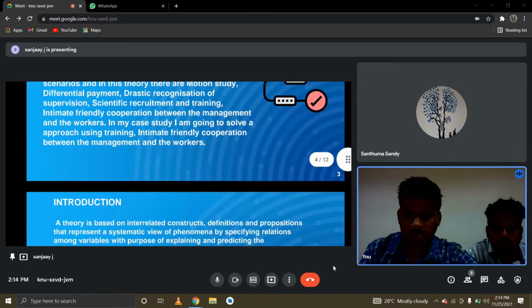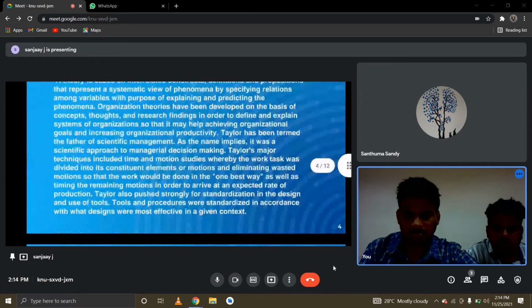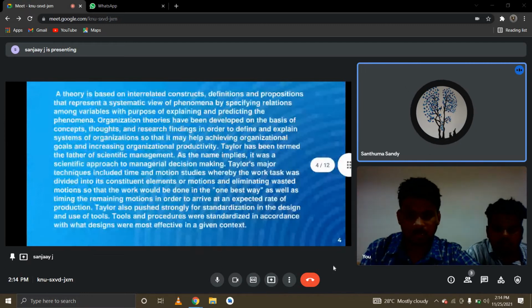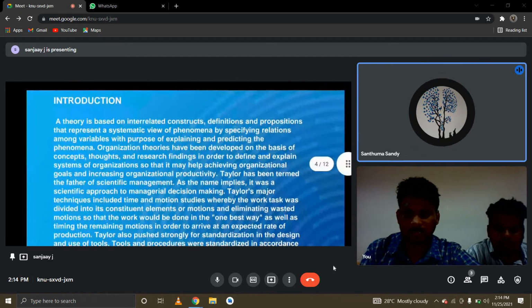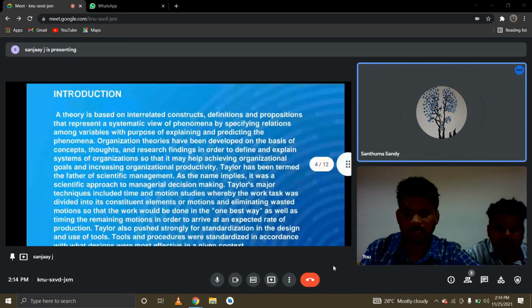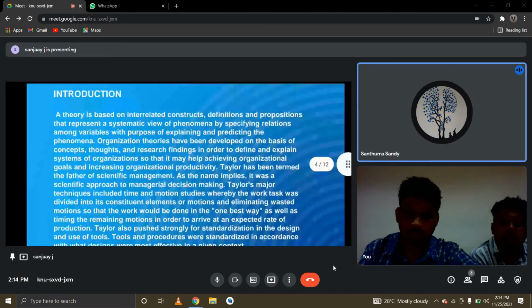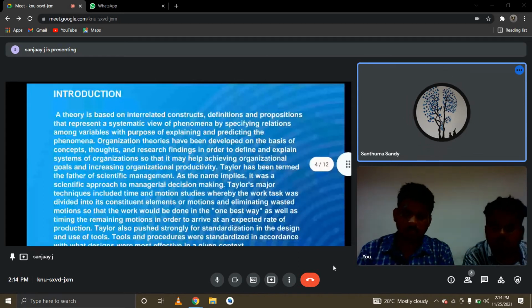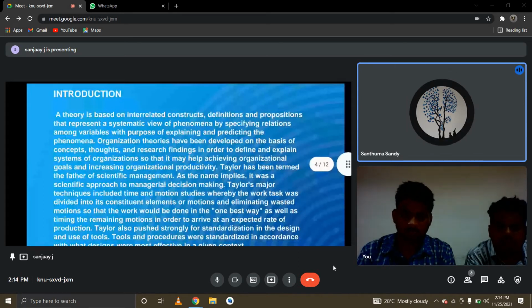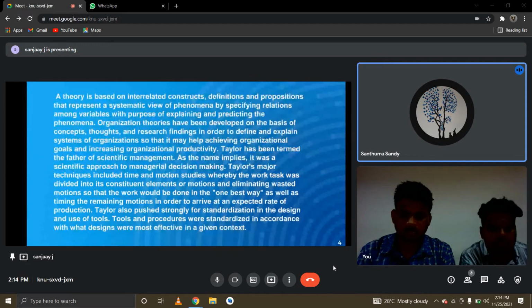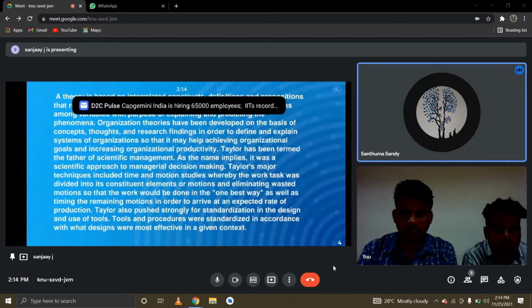The introduction of this method study: a theory is based on interrelated constructs and propositions that represent a systematic view of phenomena. Organization theories have been developed on the basis of concepts, thoughts, and research findings in order to define and explain the system of organization so that it may help achieve organizational goals and increase organizational productivity.